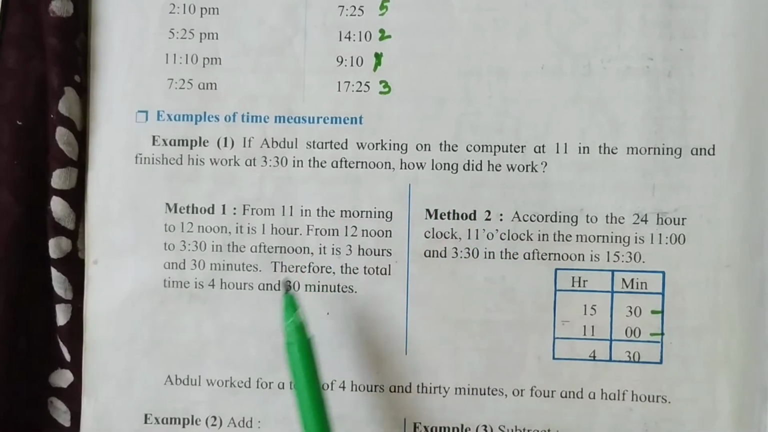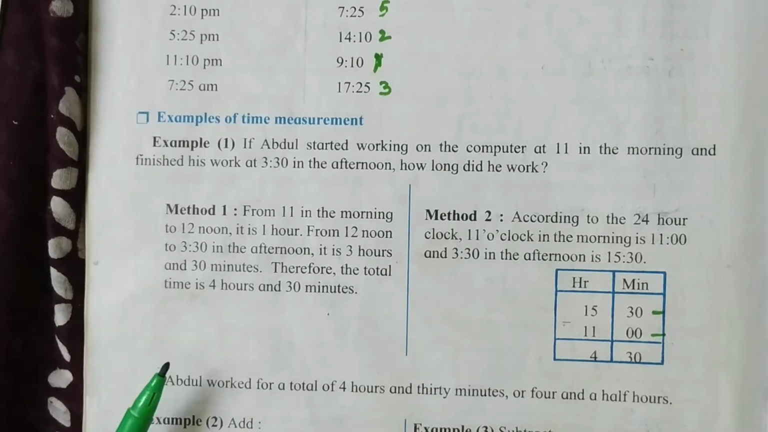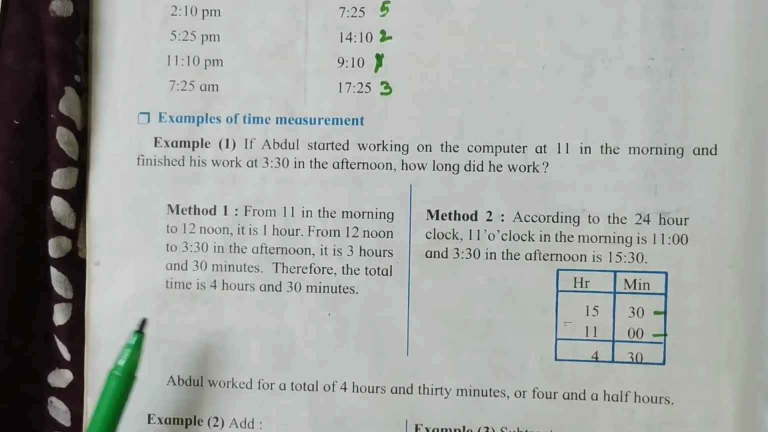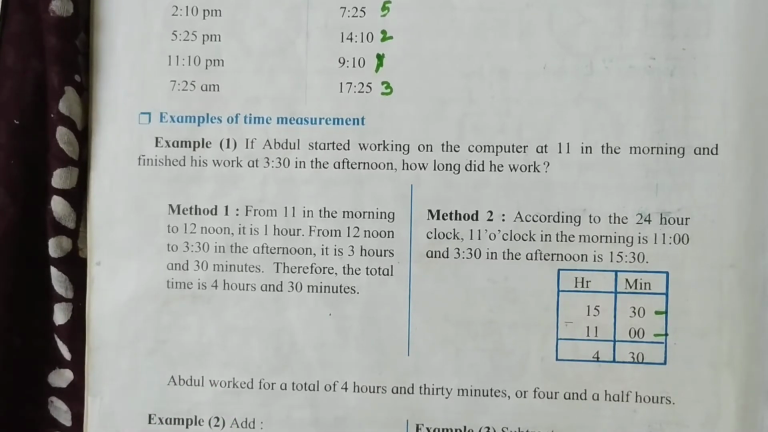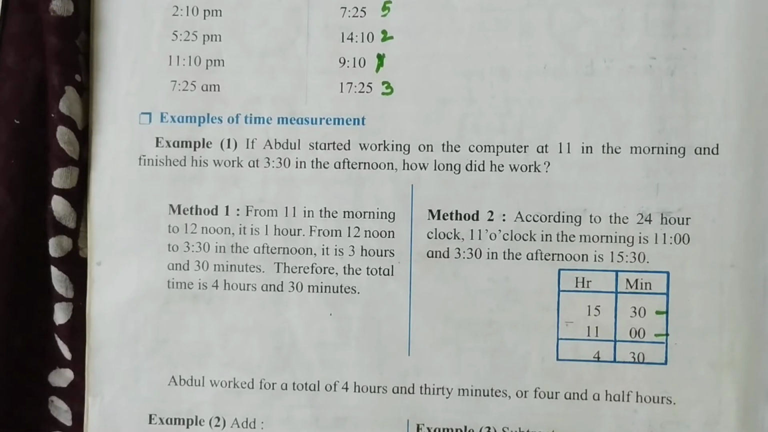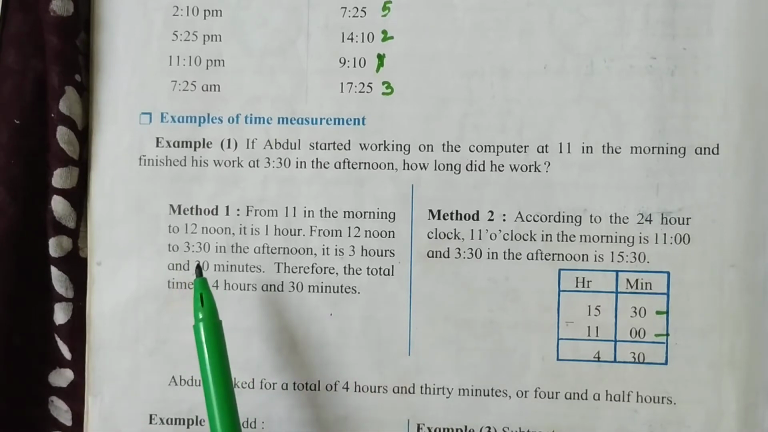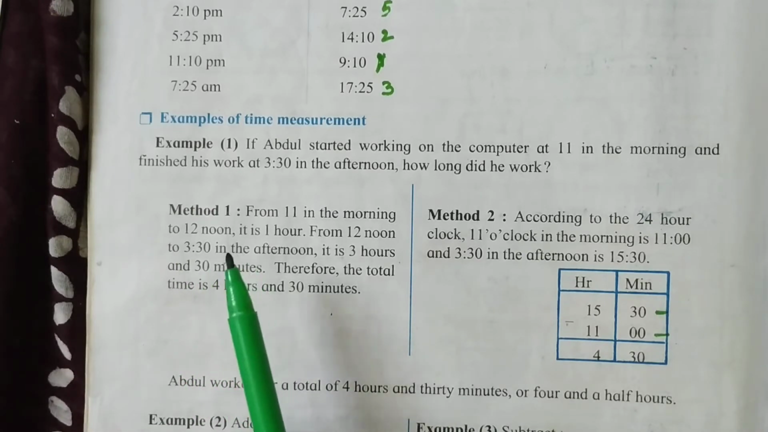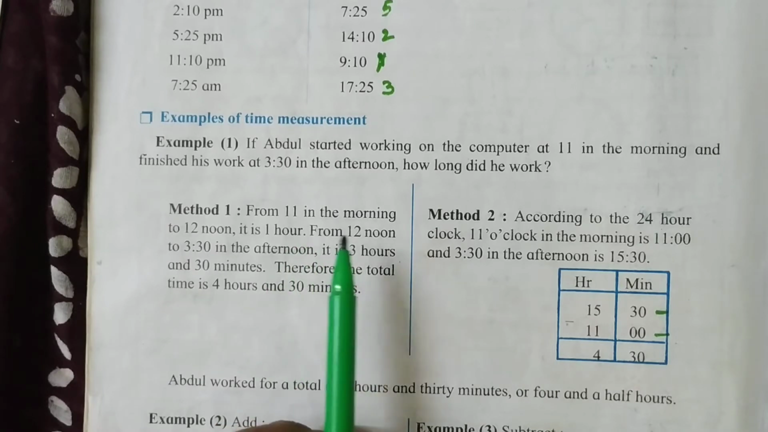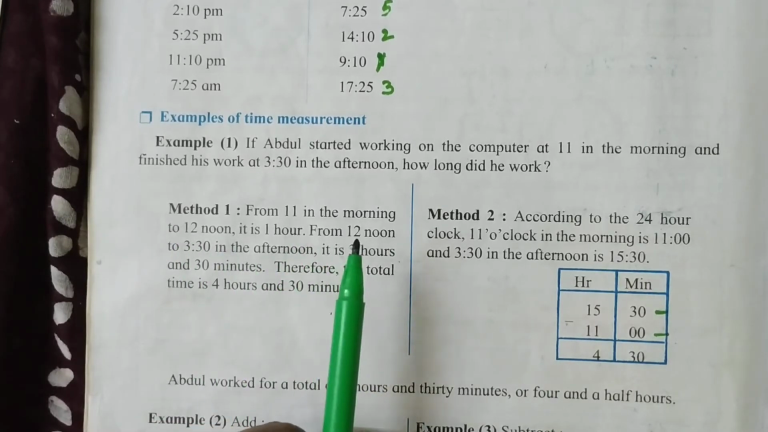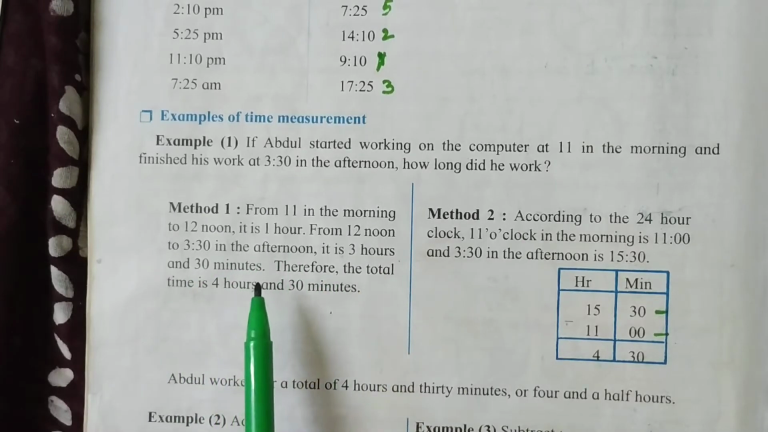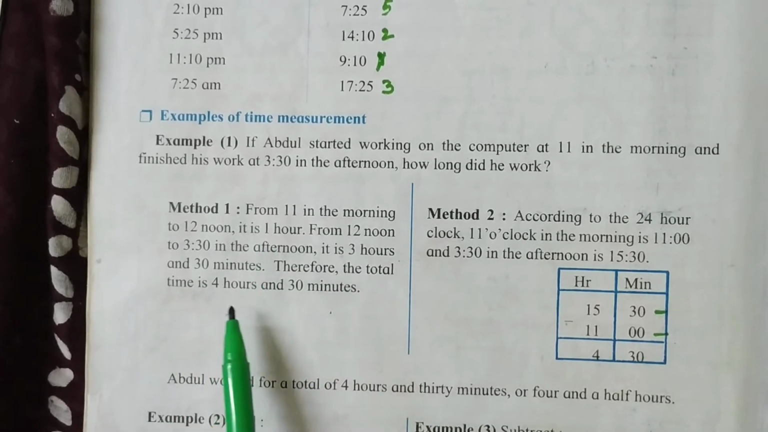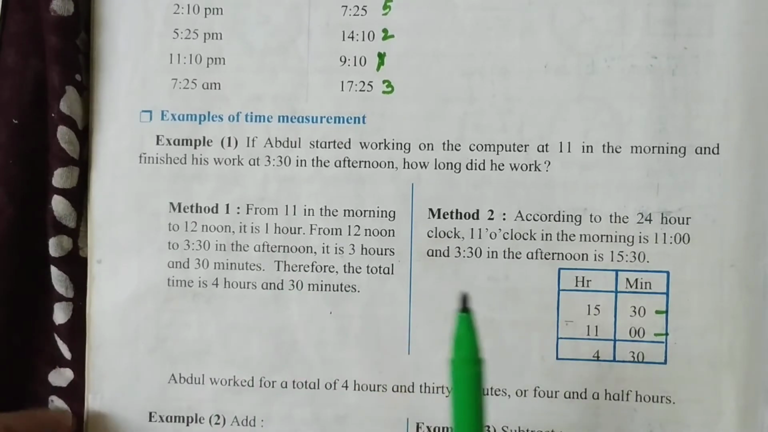We can make like yesterday how we did from 10:15 to 11:15, 11:15 to 12:15, 12:15 to 1:15, then again 1:15 to 2:15, 2:15 to 3. We cannot do this way. This becomes a very long, lengthy procedure for calculation of the time. Okay, so here they have given from 11 o'clock to 12 o'clock, it is 1 hour, and from 12 noon to 3:30 it is 3 hours 30 minutes. So together how much does it make? 4 hours 30 minutes. So this procedure will become lengthy.